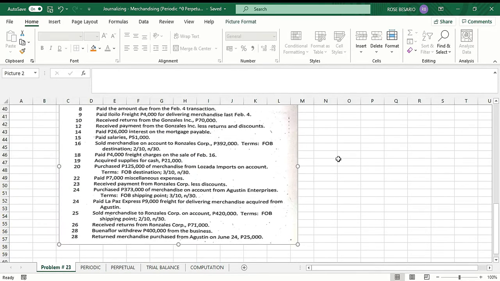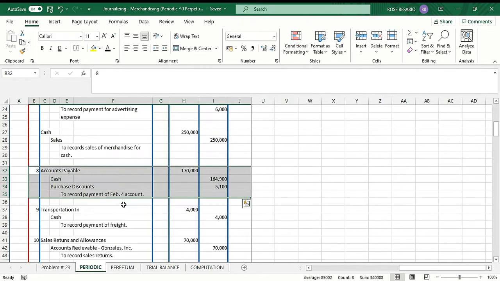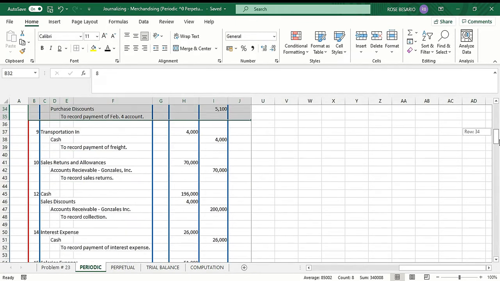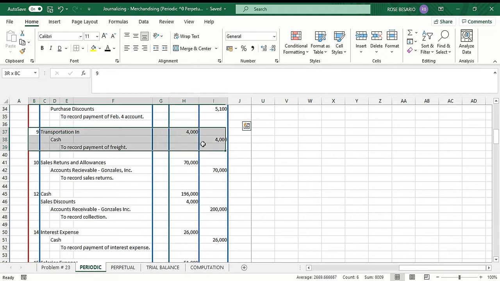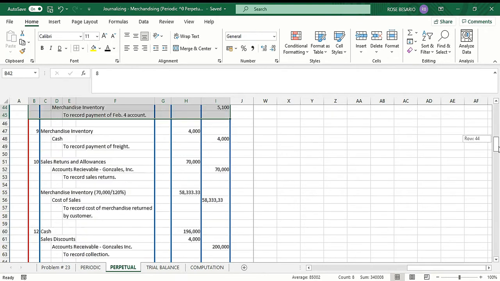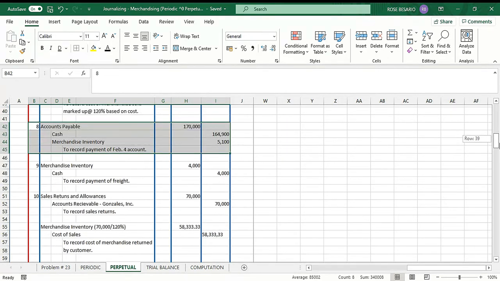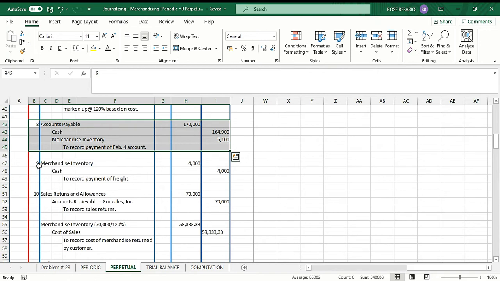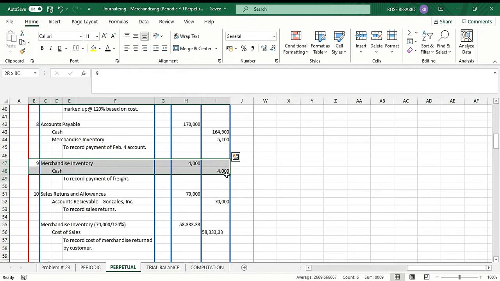Then we have next February 9, paid Iloilo Freight 4,000 for delivering merchandise last February 4. So our entry for the periodic inventory system, we have transportation in 4,000, then we have cash 4,000. Under the perpetual inventory system, we don't recognize it as a transportation in, but it's an addition to our merchandise inventory. So we debit merchandise inventory 4,000 and credit cash 4,000.